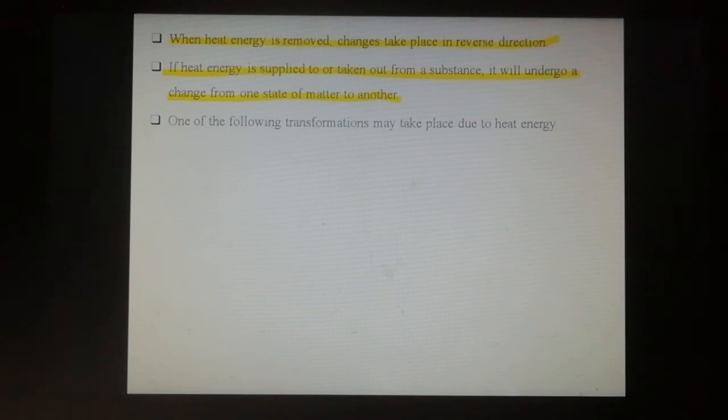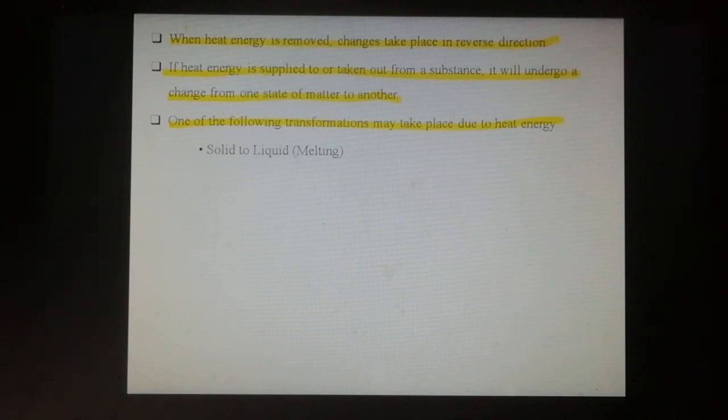One of the following transformations takes place due to heat energy. First one, solid to liquid. When a solid substance changes into liquid by the action of heat, this process is known as melting.